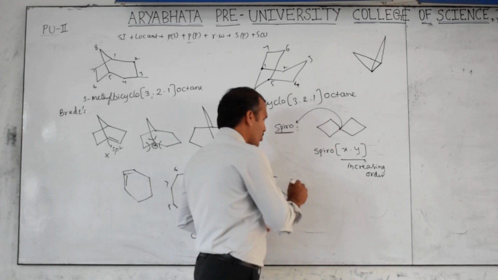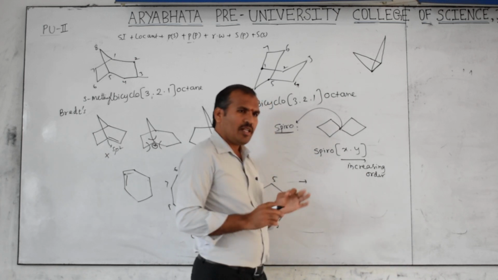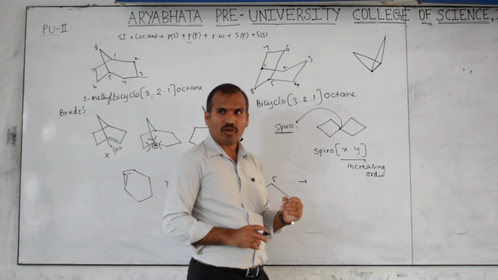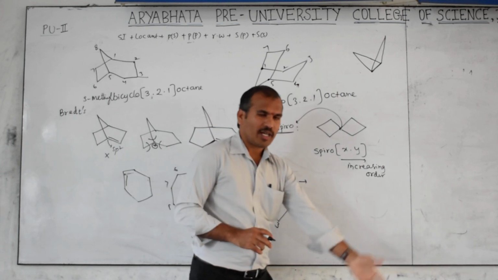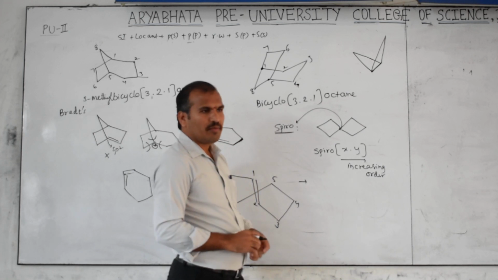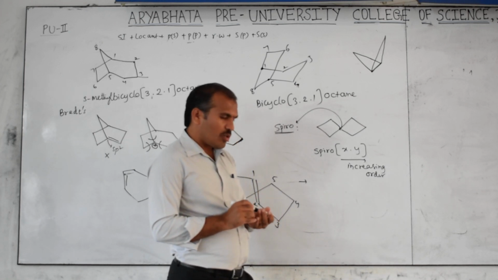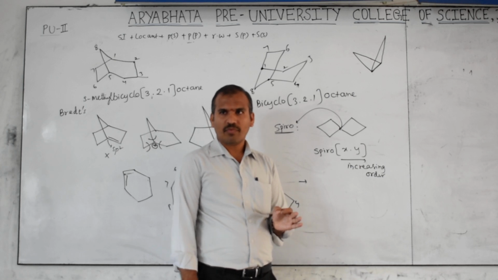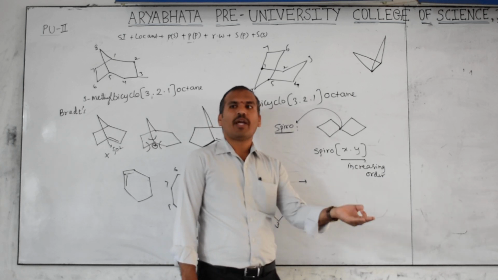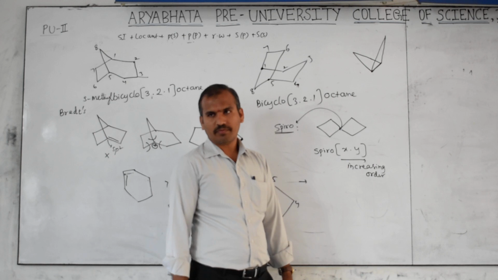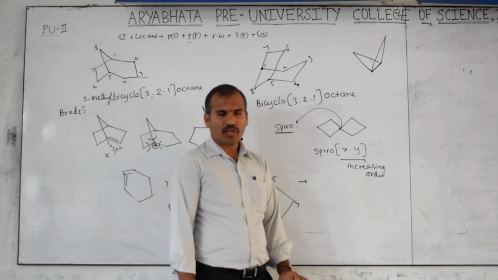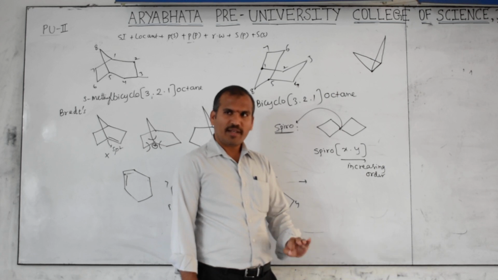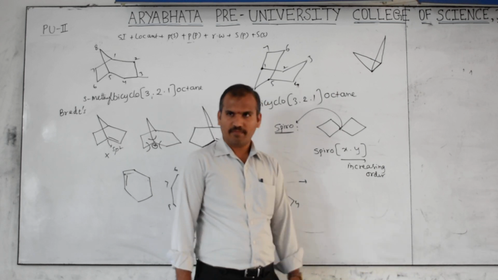So note down the point: numbering should be started from the smaller ring of the spiro compound, next to the spirocarbon. Numbering should be started from the smaller ring that is next to the spiroatom.